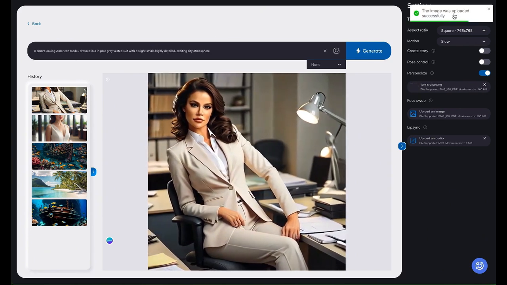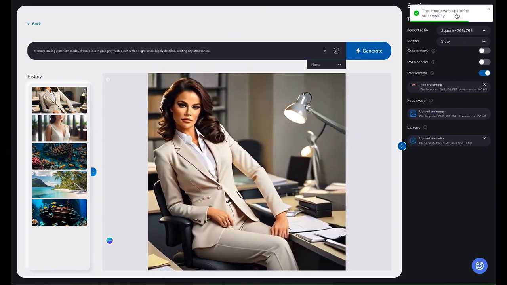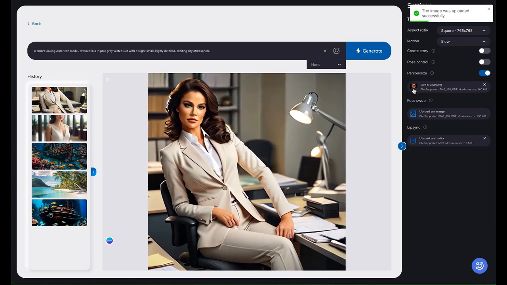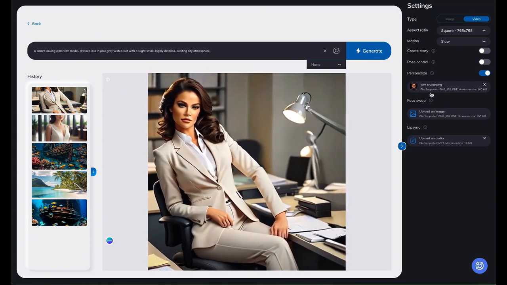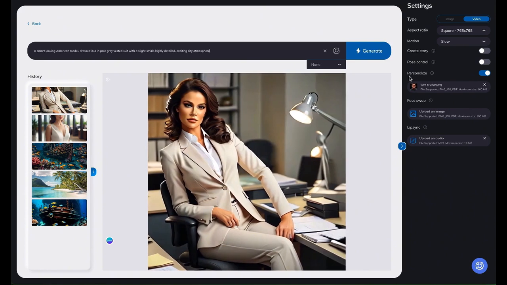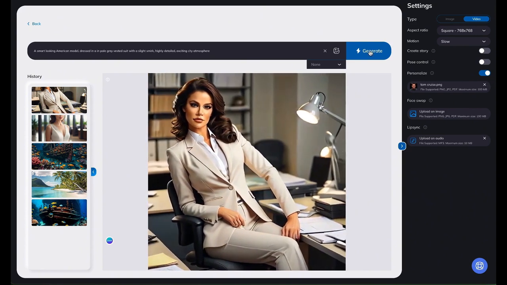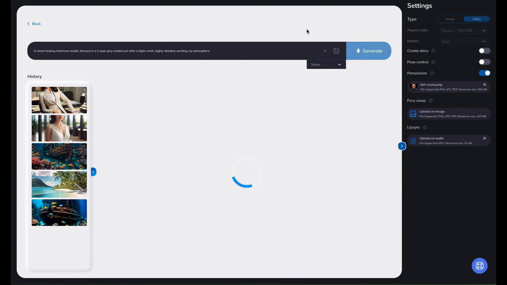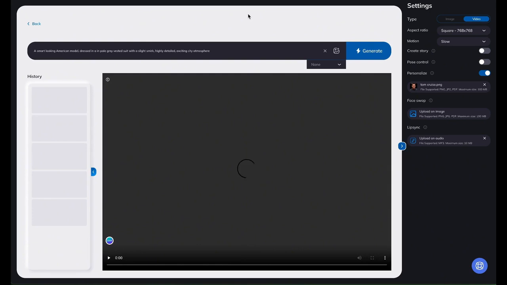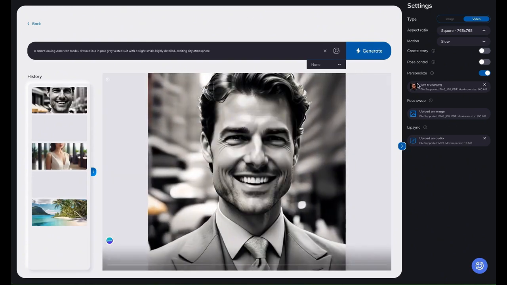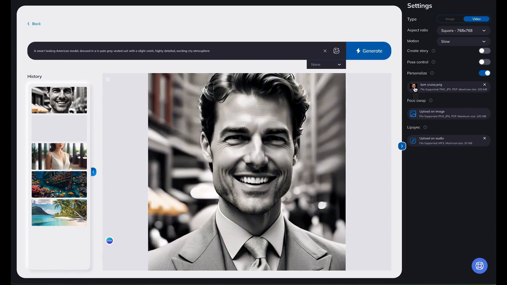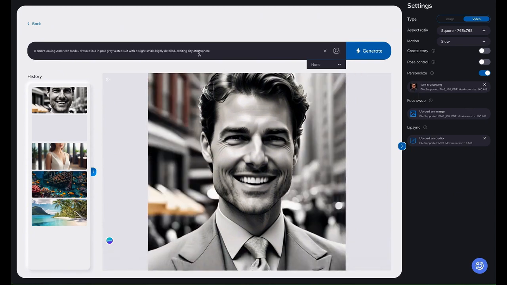Here, watch. We're going to upload a Tom Cruise image like we did before. I'm going to open it up. And then once that's uploaded, we're going to apply it to the actual face. We're going to apply it. And this time we've created a Tom Cruise image. And there's Tom Cruise. So we've got a very interesting image here. This is our classy businessman. And we put the Tom Cruise face in.